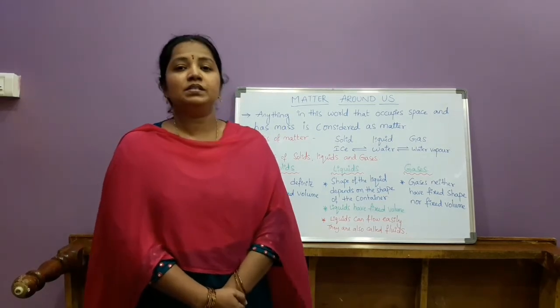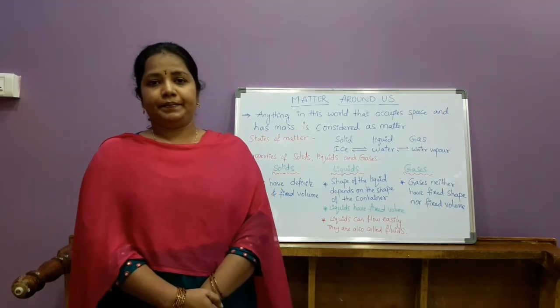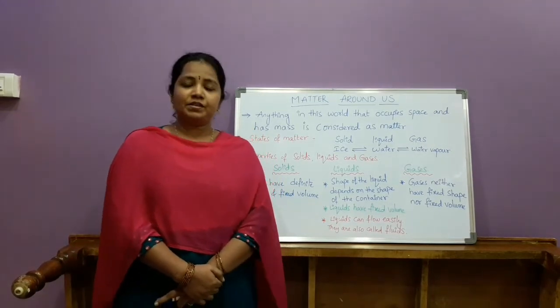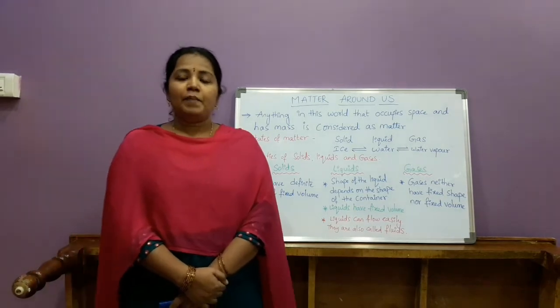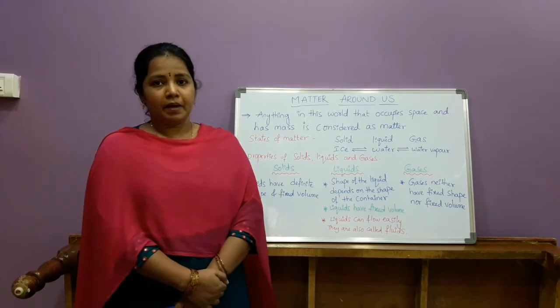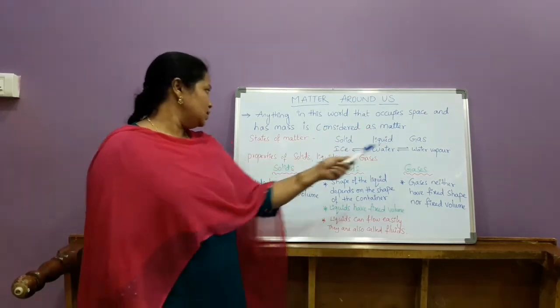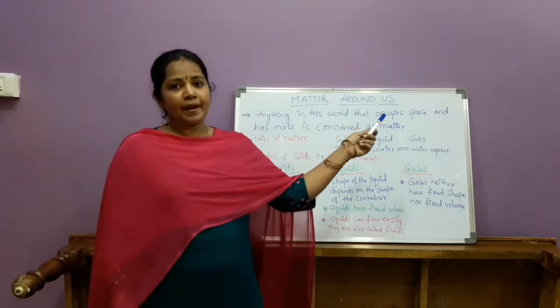But according to the scientist, what is the definition of matter? How can we define matter? There is a particular definition. Matter is anything in this world that can occupy space and has mass. I wrote here: anything in this world that occupies space and has mass is considered as matter.